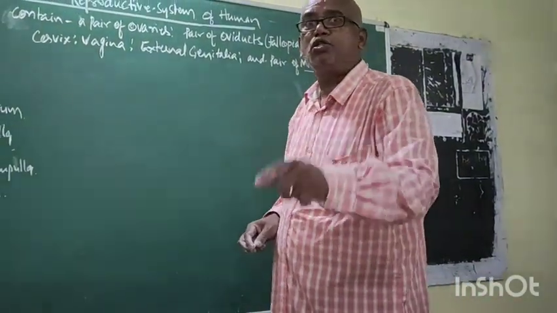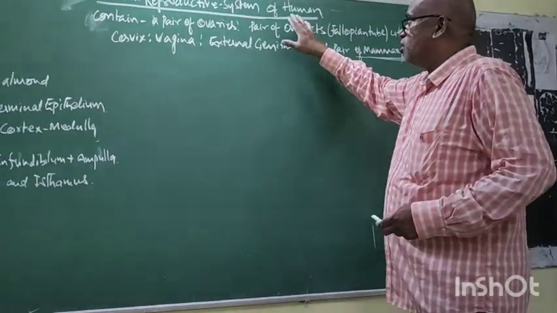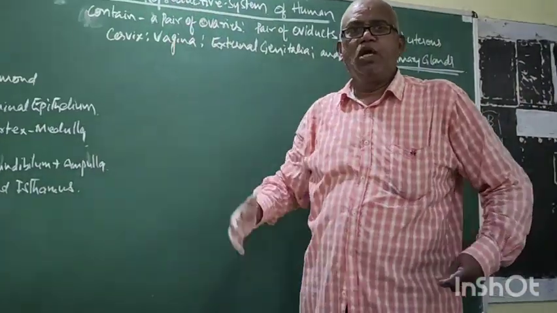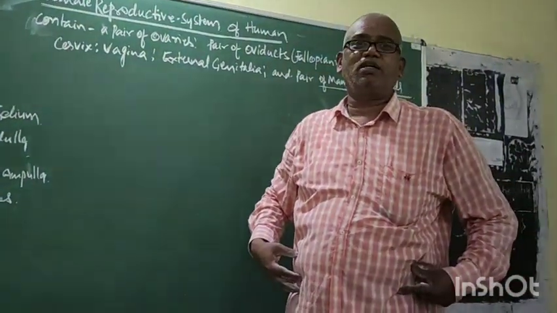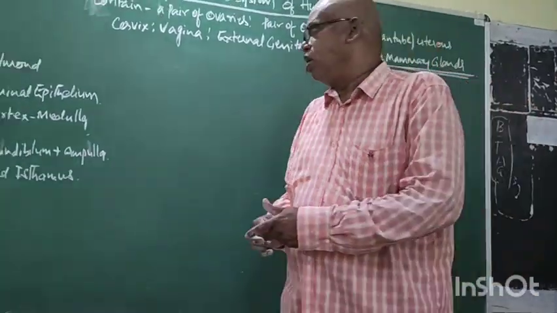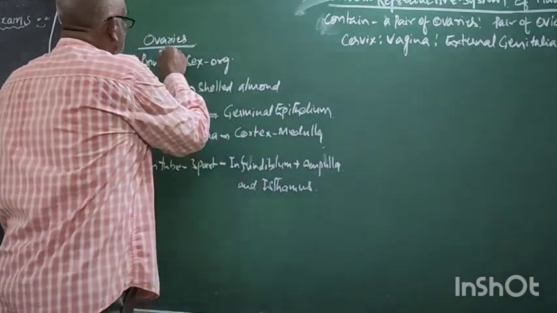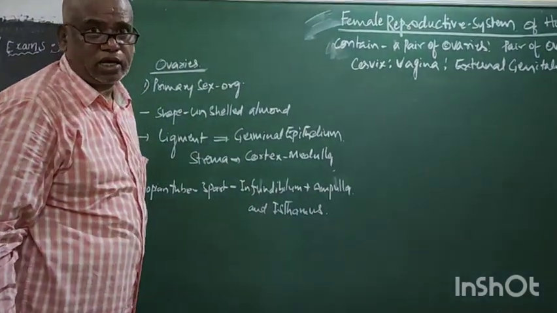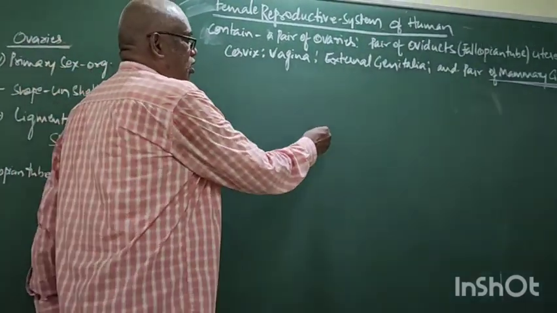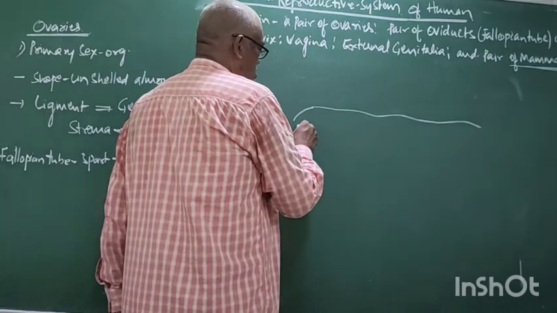But among the female reproductive system, except the mammary gland, the remaining major female reproductive organs are present inside the pelvis region. Now one by one. The ovary is a primary sex organ. Now it is the fallopian tube.